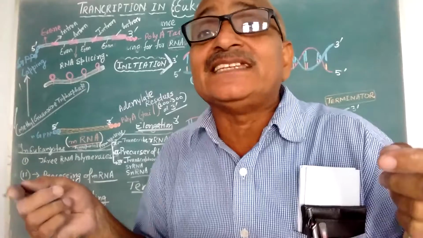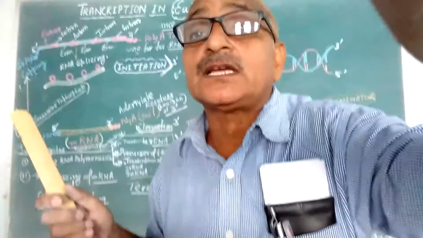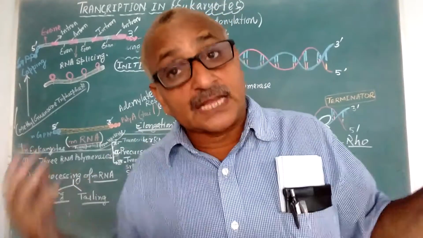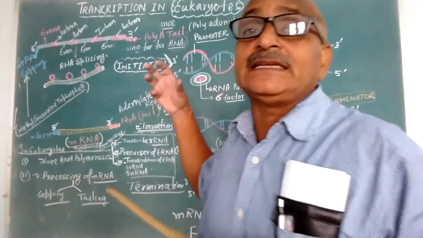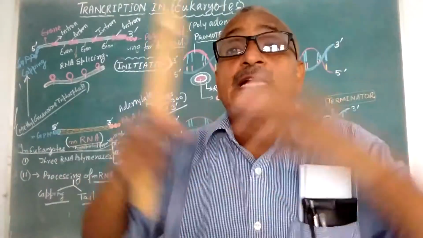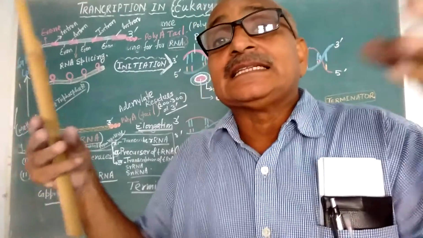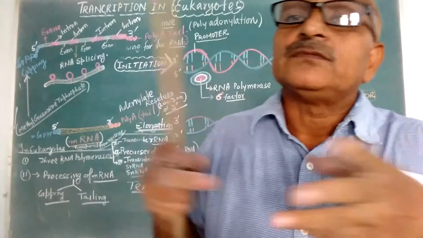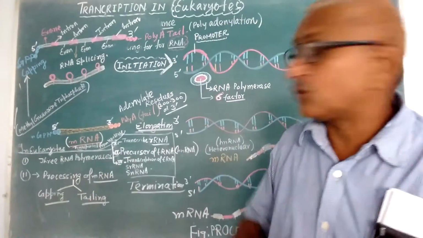That is called tailing. So in capping, the guanosine triphosphate is added, and at the tail side 200 to 300 adenines make a tail. After capping and tailing, the exons are joined together, and the newly formed messenger RNA is ready to be transported.